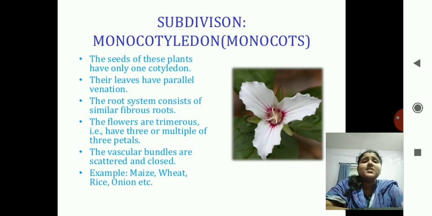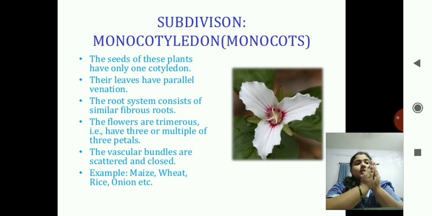Next subdivision is monocotyledon, that is monocots. The seeds of these plants have only one cotyledon, that is only a single seed covering, which I said, this is only one seed, this is monocotyledon. And in dicotyledon there are two coverings over the seed, so this is dicotyledon.